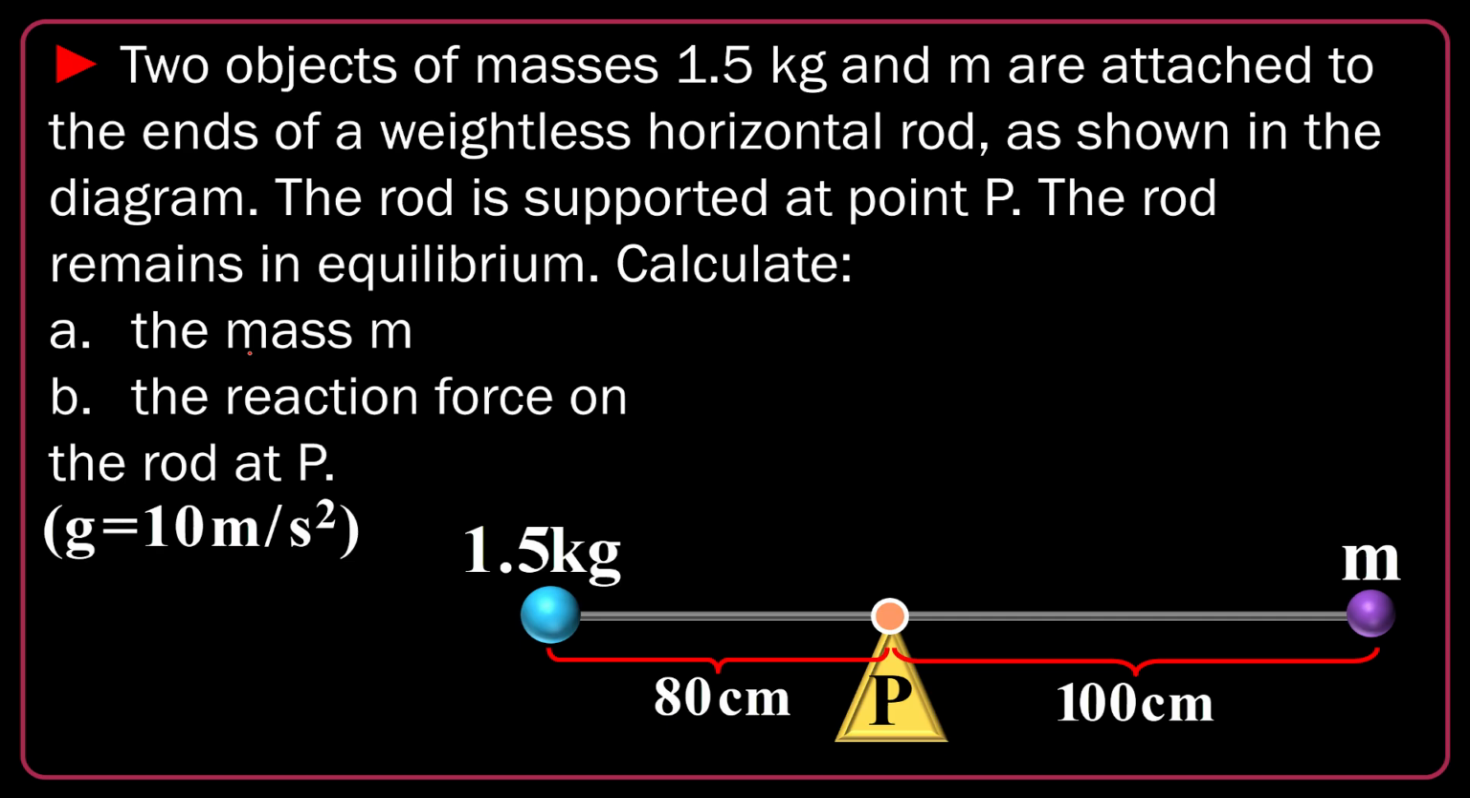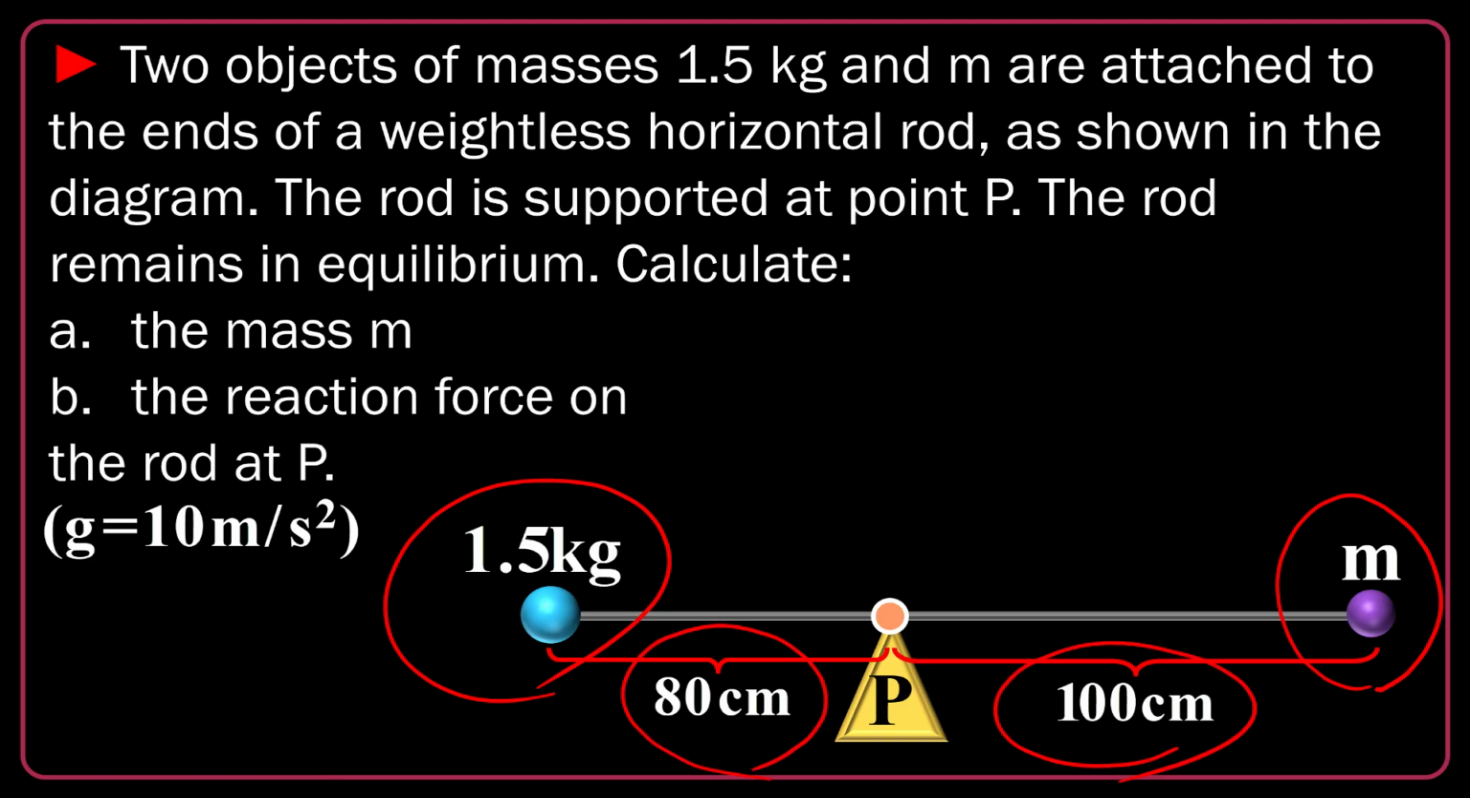Two objects of masses 1.5 kilogram and M are attached to the ends of a weightless horizontal rod, as shown in the diagram. There is a mass M, I don't know how much it is, and the other mass 1.5 kilogram, and the distances to the pivot are given: 80 centimeter, 100 centimeter. The rod is supported at point P and remains in equilibrium. So net torque and net force acting on it is 0. Equilibrium means full equilibrium.